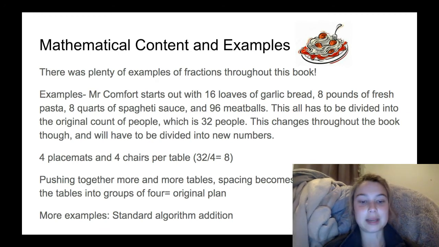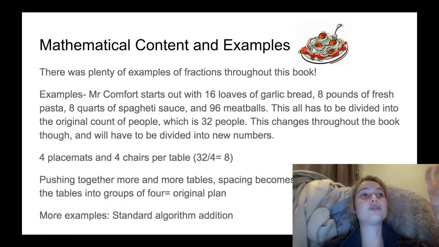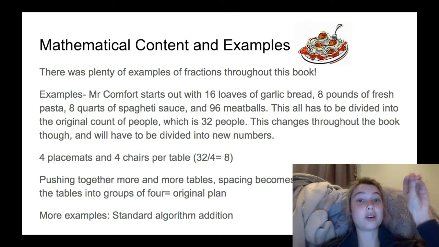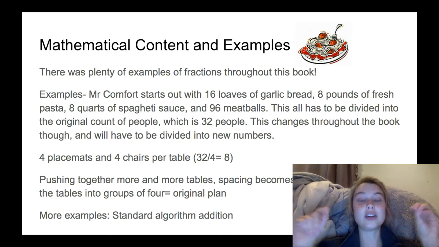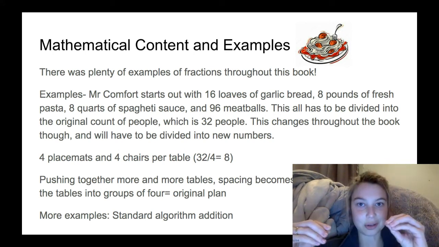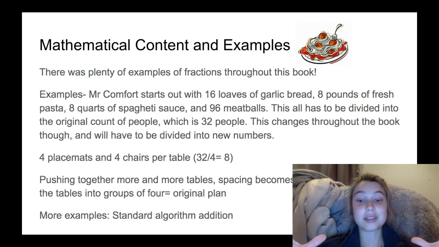This is a perfect example of standard algorithm of addition because you're adding on. You're having these 4 groups, so four chairs of one group. So 4, 4, 4, 4, and you're adding that. So adding that group, adding that group, adding that group. So you're adding groups, and that's the basic understanding of standard algorithm of addition.